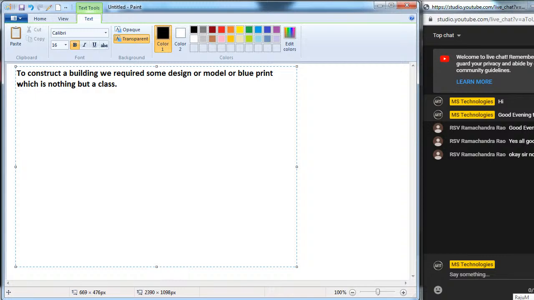To construct a building we require some design or model or blueprint, which is nothing but a class.